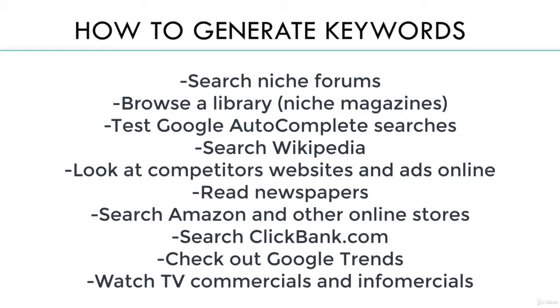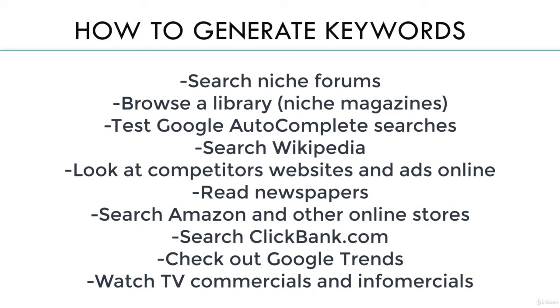Go ahead, pause the video, take a screenshot of this. This is how you generate keyword ideas. Some may seem super simple, but you will be surprised at how many keyword ideas you will generate from these. Look up forums in your niche. Go to your library. See what book titles and subtitles are used. Use Ubersuggest or use Google Autocomplete.